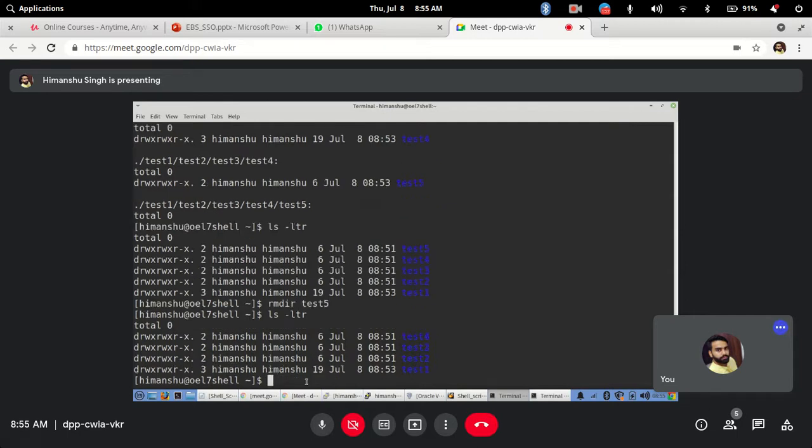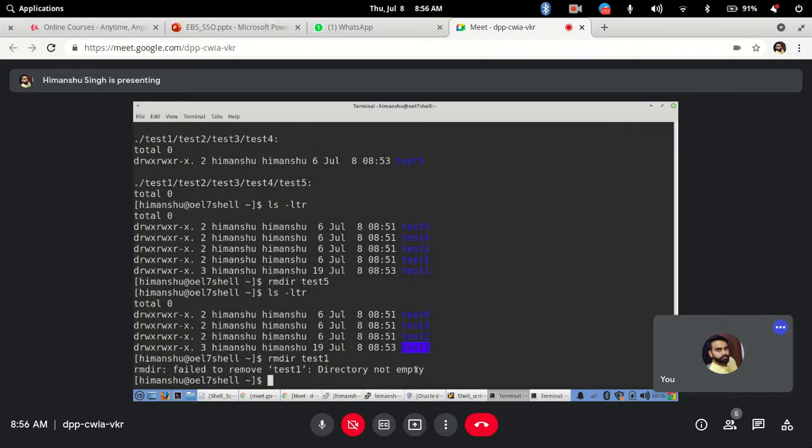that means the command was successful and the test5 directory would be removed. Okay, but here is a catch. If I do rmdir with test1, it will give me an error. Why? Because rmdir will only remove the directories that are empty, that don't have any content.